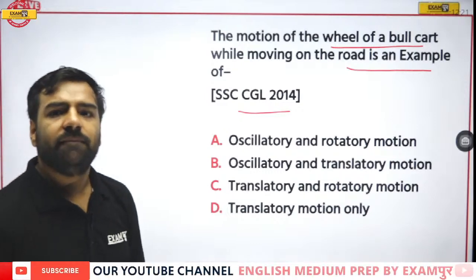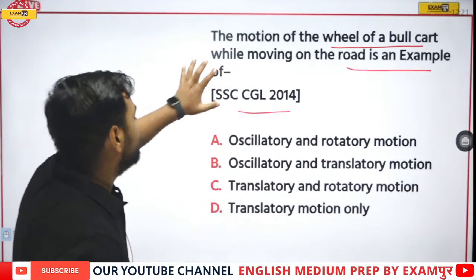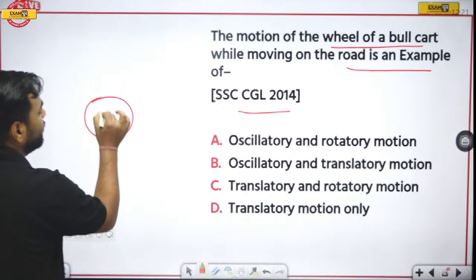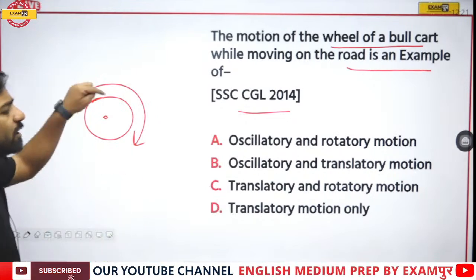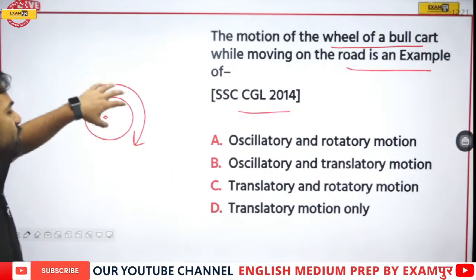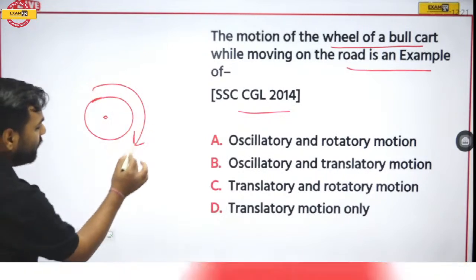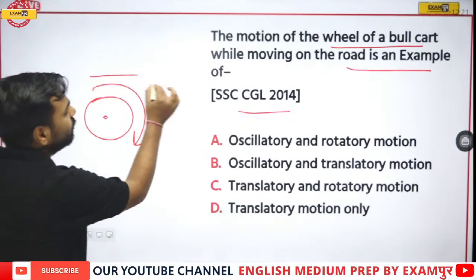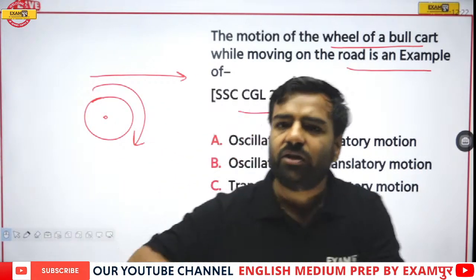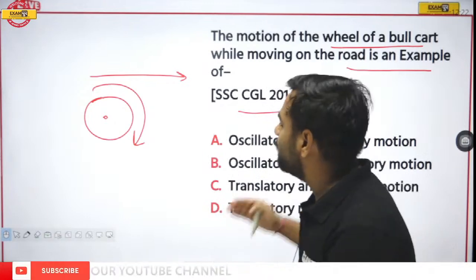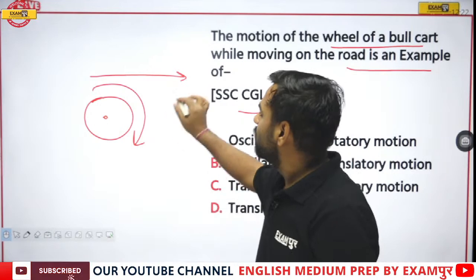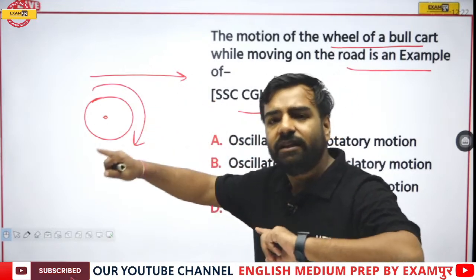No one? See, please try to understand, when we are talking about motion, if there's a wheel which is actually rotating, this is circular motion, correct? So there is a rotatory motion, but because of this movement, it will tend to move in the forward direction as well. This means there is rotation, that is rotatory motion. Apart from that, it is moving in the straight forward direction. This means it is taking the translatory motion as well.